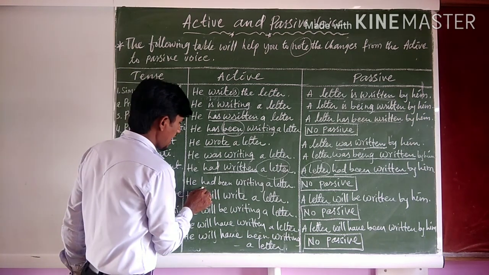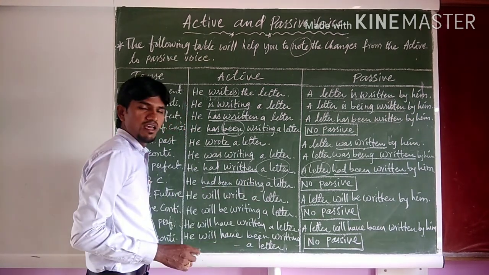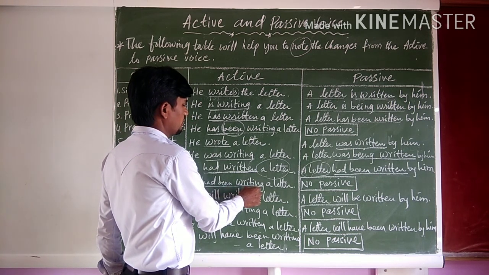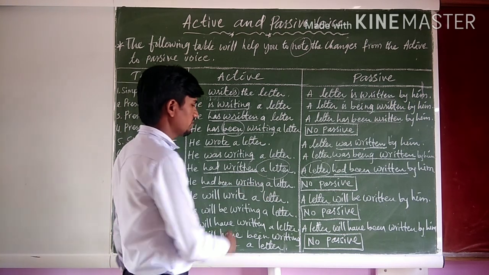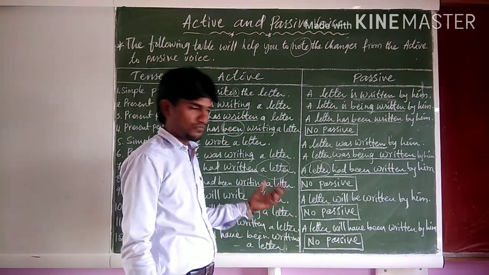So, the next one is past perfect continuous tense. Example: he had been writing a letter. Right? Subject plus had been plus V4 plus object. He had been writing a letter. This tense has no passive form.